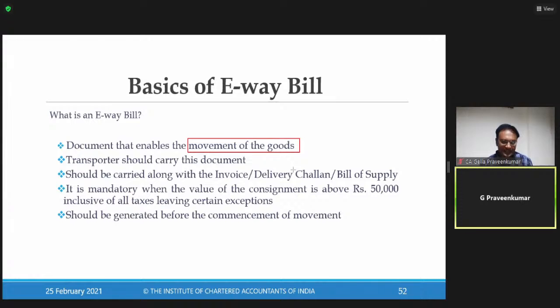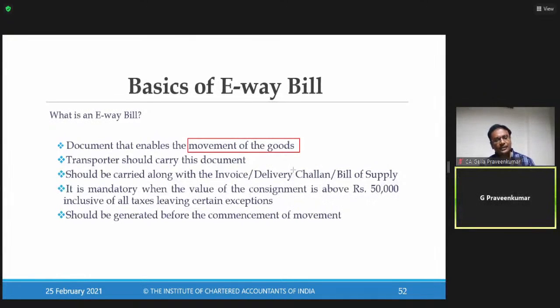I'll give an example. There is a registered person in the state of Bihar who has got a factory located at door number 522.